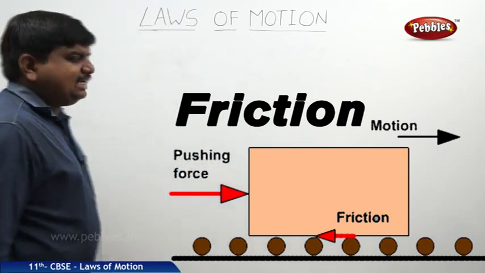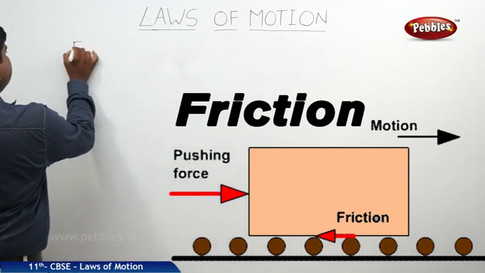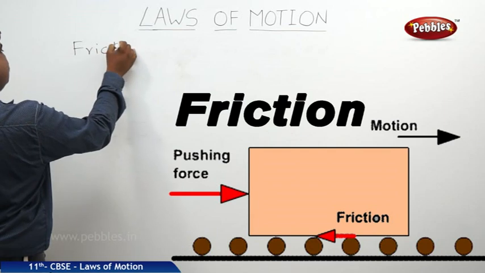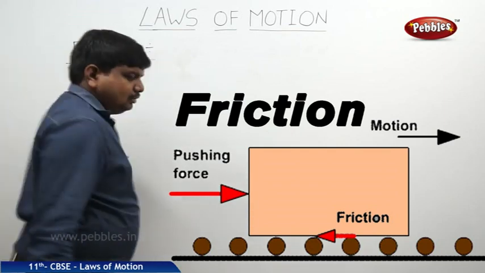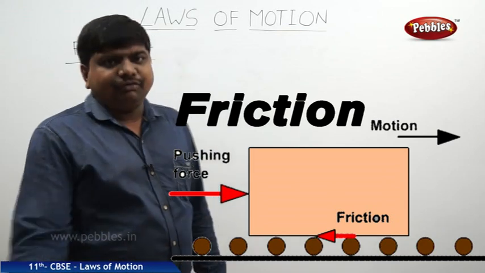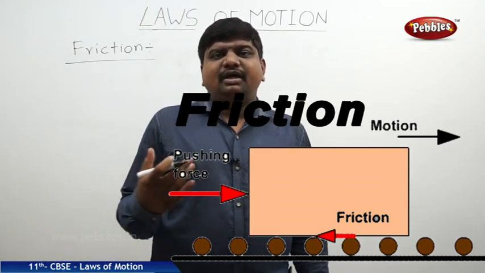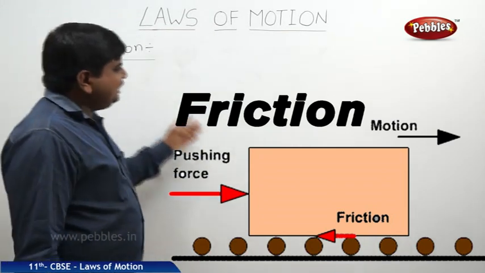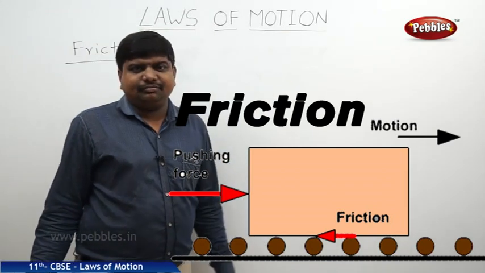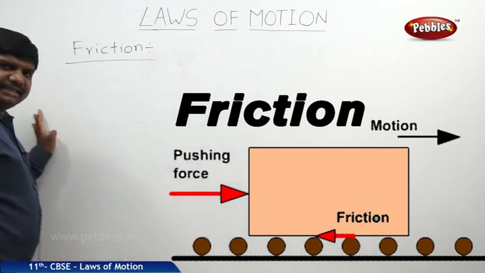The next concept is friction. It is also a force which we imagine, but it plays a lot of key roles in our daily life. What is the meaning of friction?